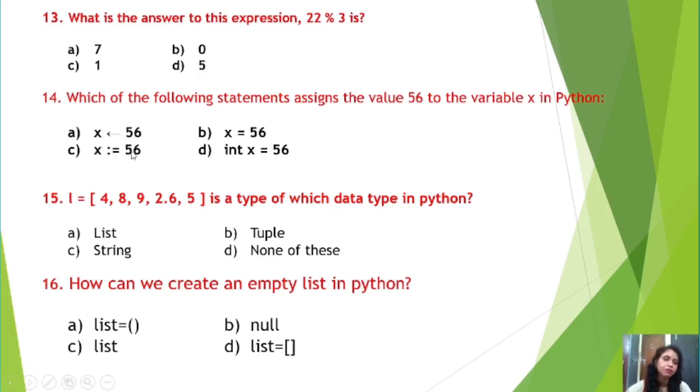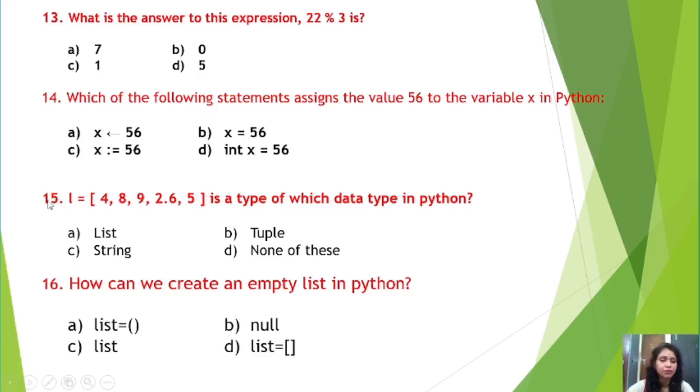C, x colon equal to 56, no. D, int x equal to 56, no, this is the declaration in C and C++ language. This concept is not there in our Python programming language. Python is a very simple programming language having a simpler syntax. So here x equal to 56. In this way you can assign a value to a variable, right students. So, the answer is option B.